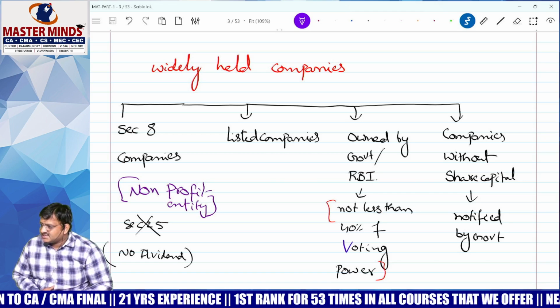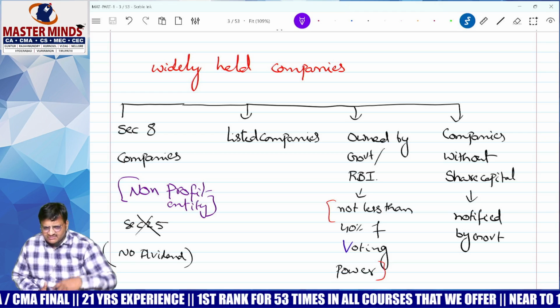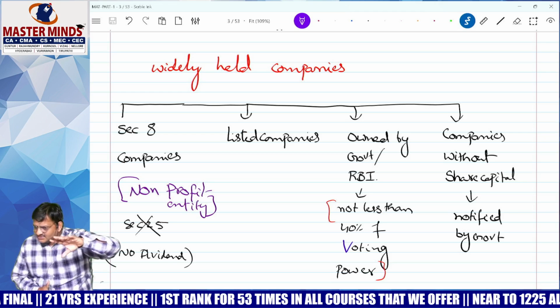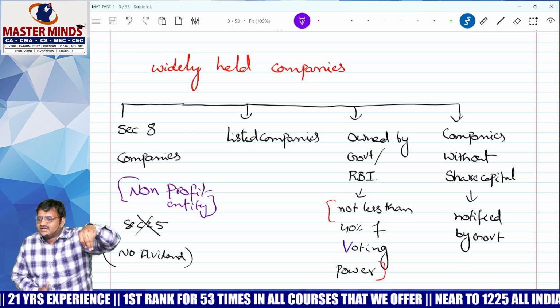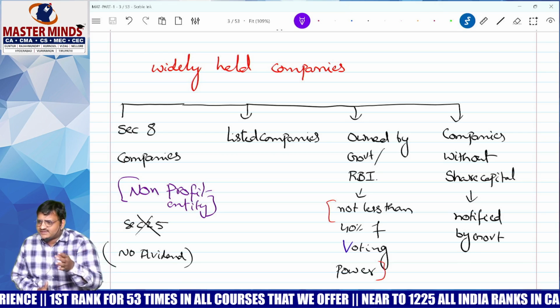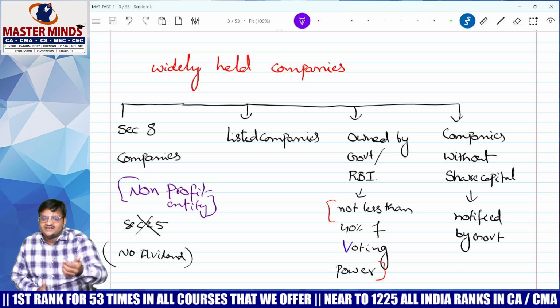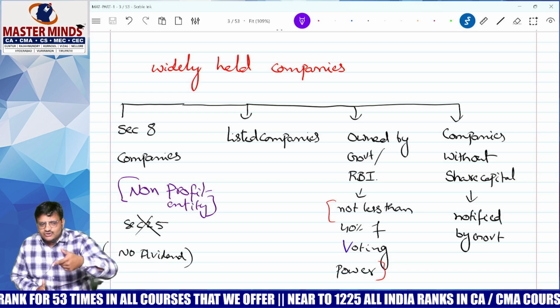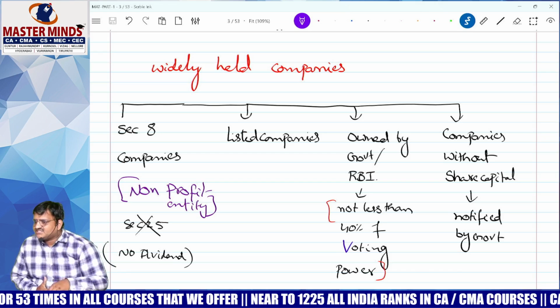NTPC, National Thermal Power Corporation. You will find it near Vijayawada and somewhere else, like Ramagundam. So the moral of the story: almost 90% or 92% of the shareholding is owned by government. Come on, widely held or closely held? Widely held. BHEL, have you heard?